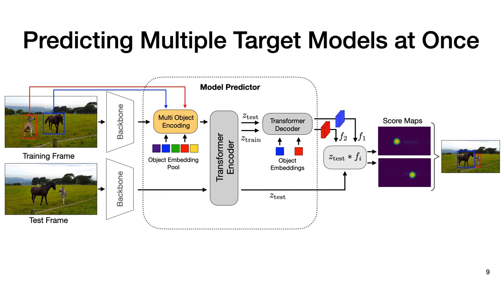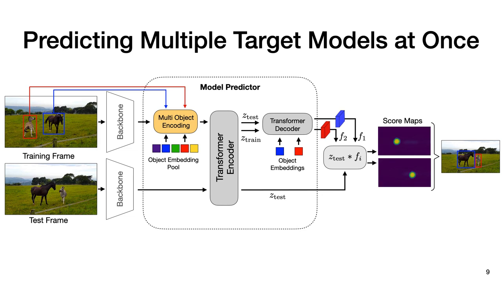For all these reasons, we designed Thomas as follows. Thomas operates on the full frame and uses a backbone to extract features from the training and test frames. Then we feed the bounding boxes of the training frame together with the training features to the multi-object encoder that then generates multiple feature maps that encode the location of one target object each. In order to combine these feature maps into a single feature map, we randomly sample an object encoding from a pool for each target. Then we multiply each embedding with its feature map and sum them.